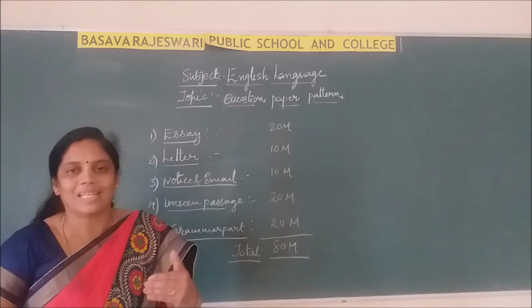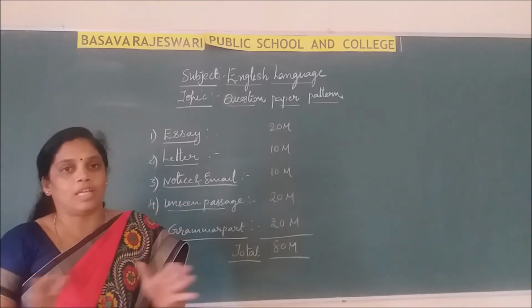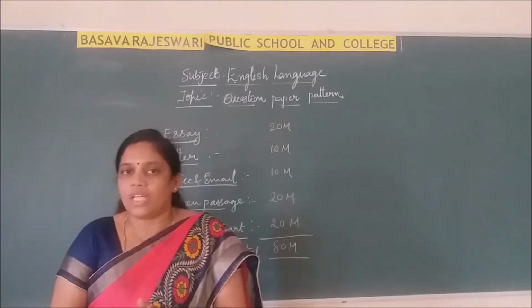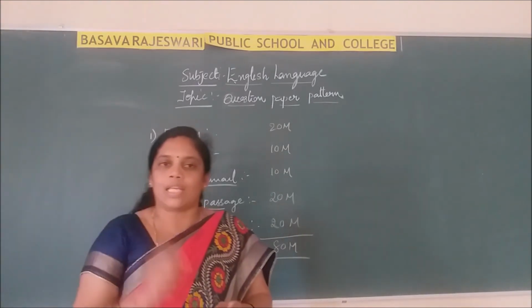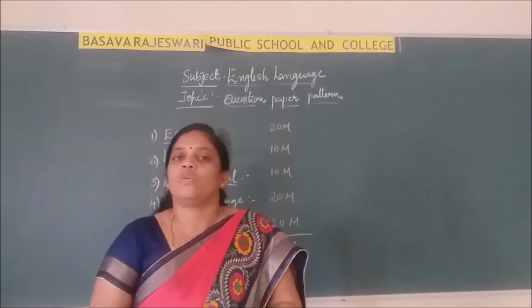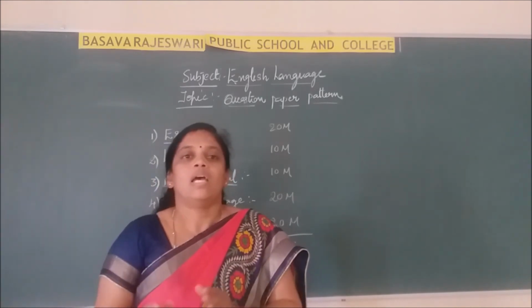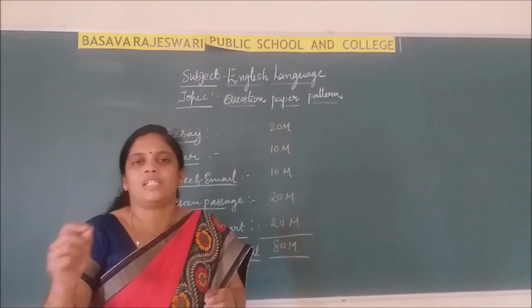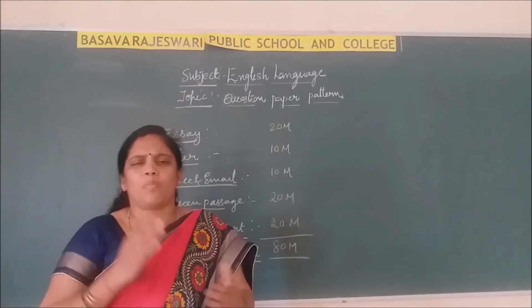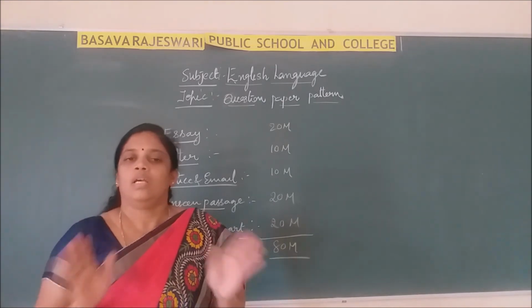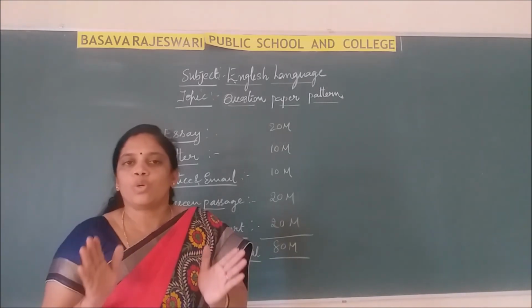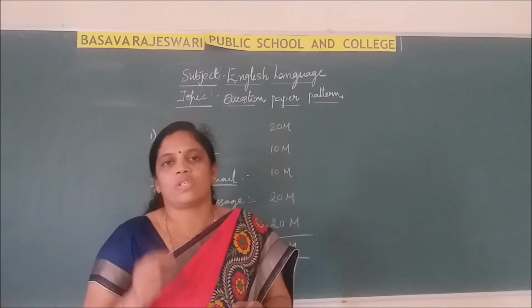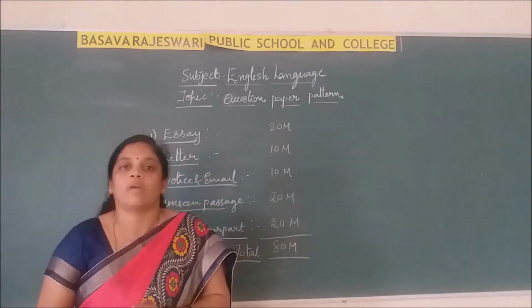Just listening, reading, and thinking "I know everything", don't think like that. You have to work out. In your textbook, complete 15 chapters are there, and each chapter contains one practice paper. That's why you have to go through that and follow the rules. Then you get a score. Simply writing so many pages is not at all enough. You have to write very carefully and follow the rules and regulations while writing English language paper 1.